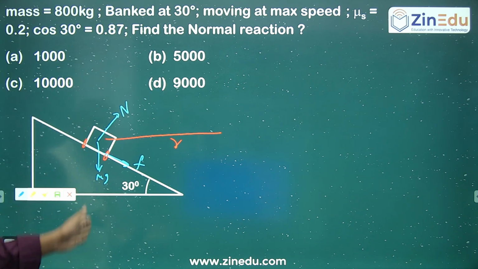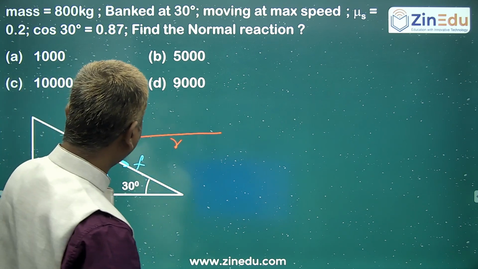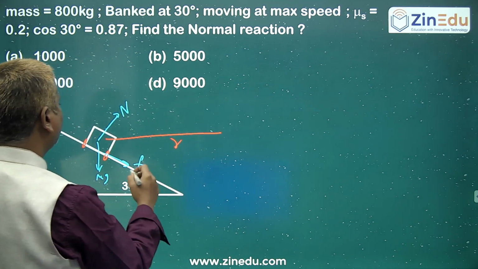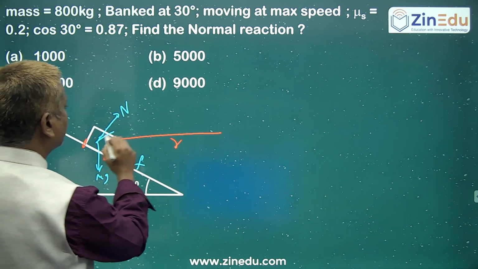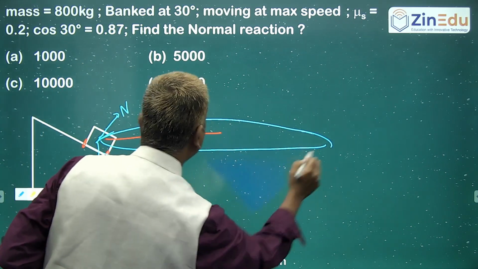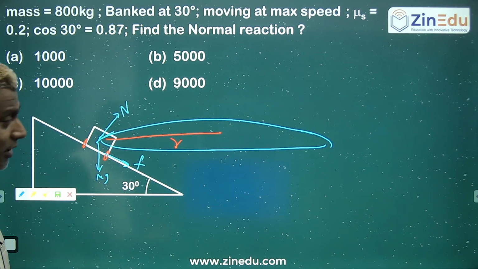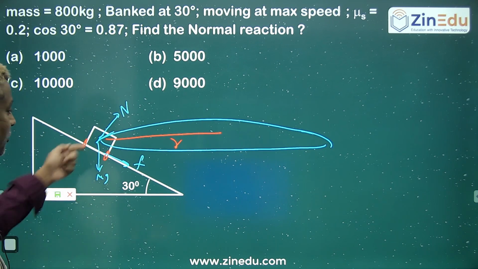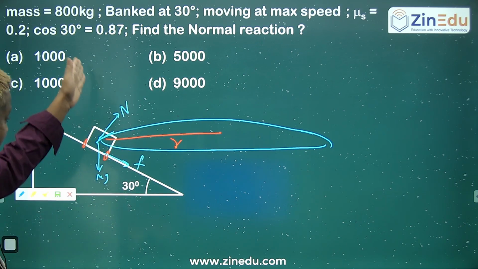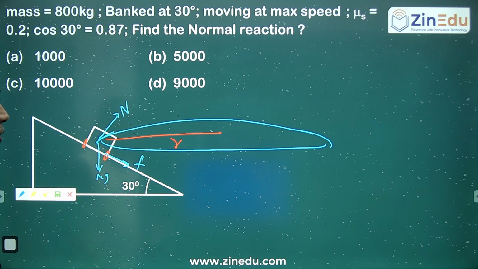In the horizontal direction there has to be a net force towards the center, because it's taking a circular path, into the plane, just imagine that. And in the vertical direction, the net force has to be 0.